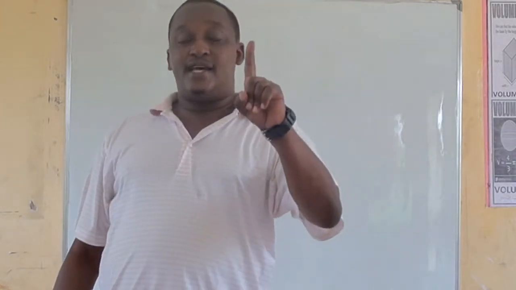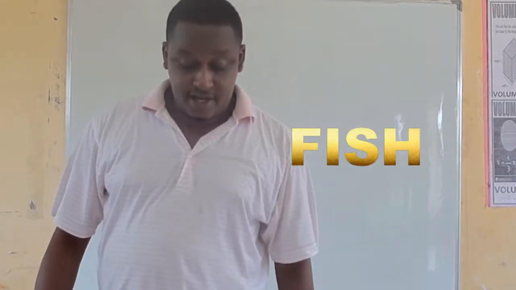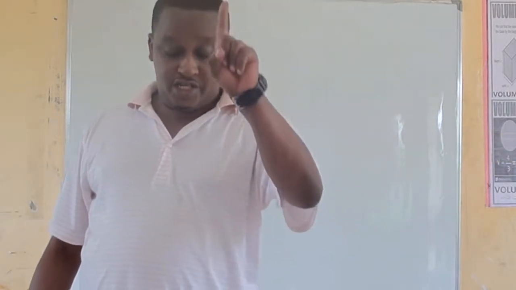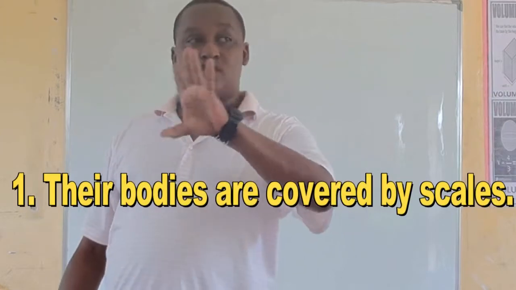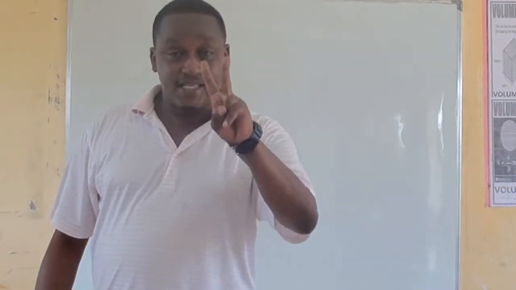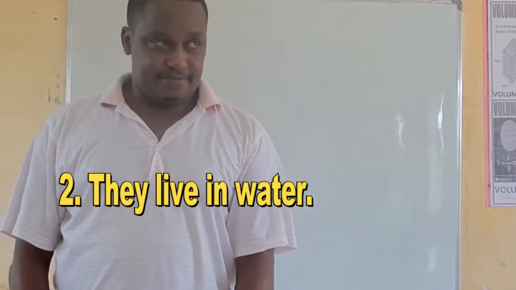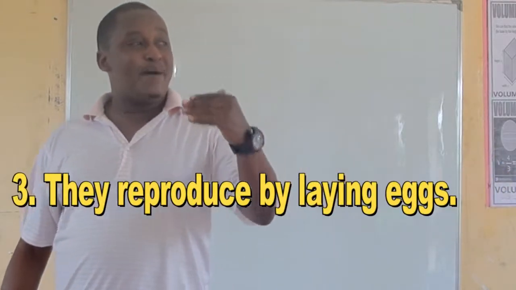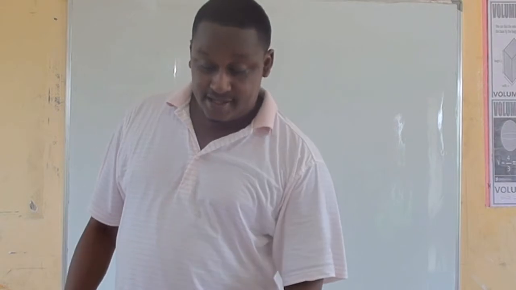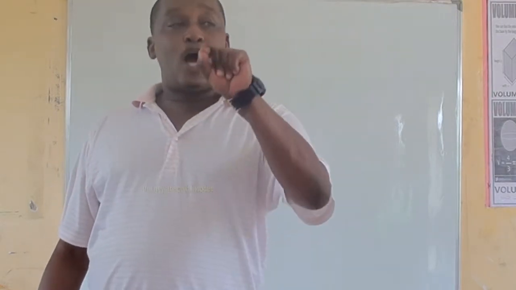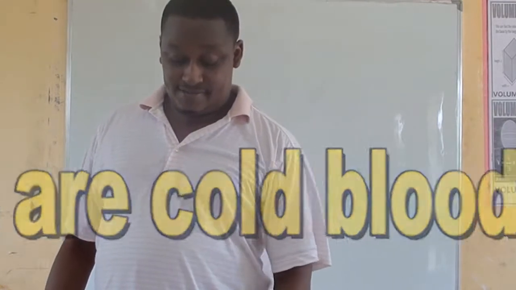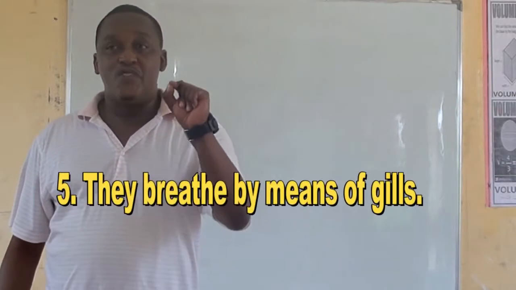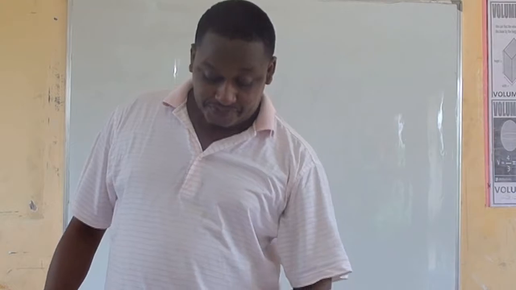So let us start with the fish. Some common features of fish is that they have scales. All fish have scales. Secondly, they live in water. That is number 2. Fish reproduce by laying eggs. Fish are cold-blooded. And we all know that fish breathe through gills.